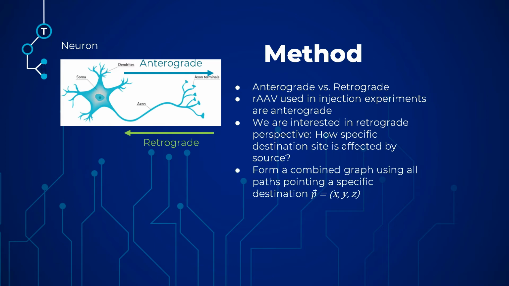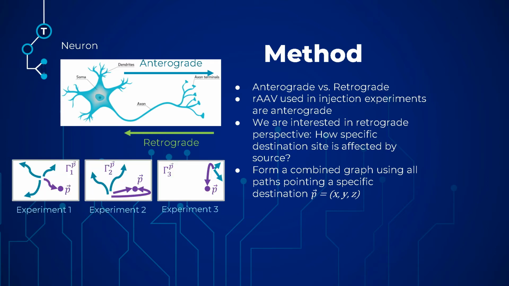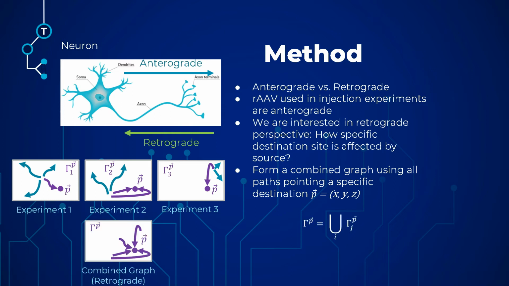To do this, we will gather the edges of different experiments to form a combined graph. All those paths would point to a specific destination P. For example, in the middle image, you can see that there are two paths pointing towards P. There would be one path in gamma P1 and one path in gamma P3, so there are four paths in the final gamma P as the combined graph.